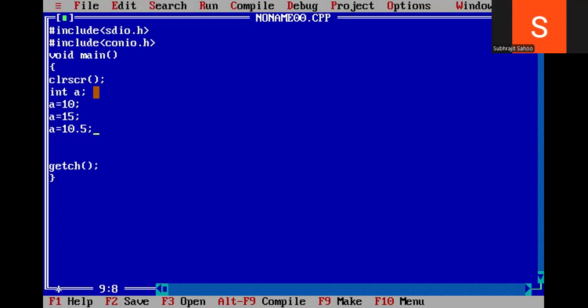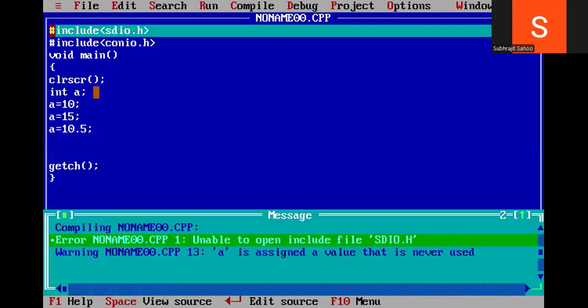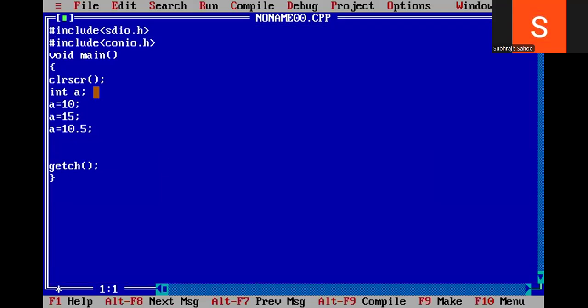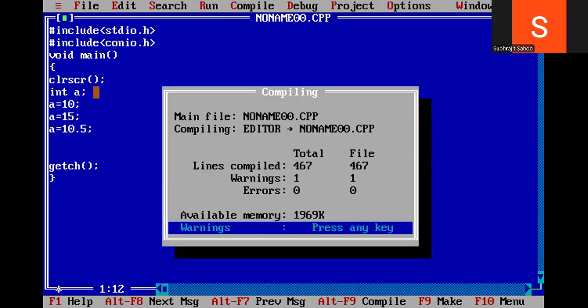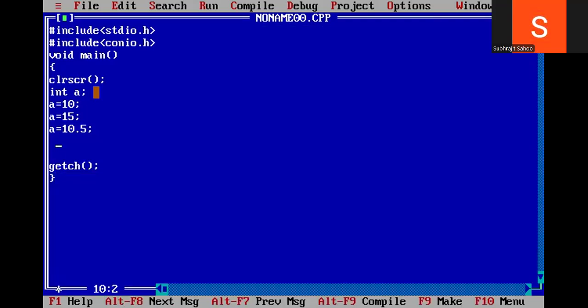If I write like this, no syntax error will I find, right? Observe here, Alt F9. Unable to open stdio. Sorry, one more, stdio. Observe here, Alt F9. So no error. Warning is there, but no error. But if I print the output, I will not get the correct answer here.